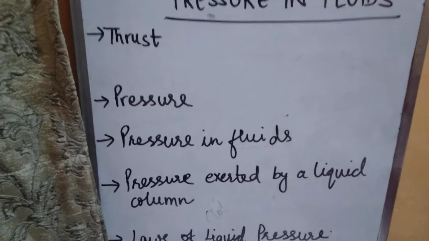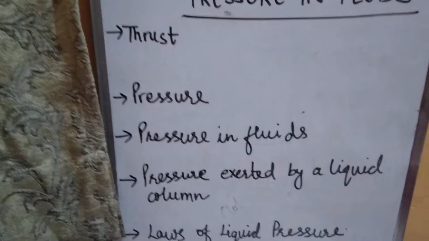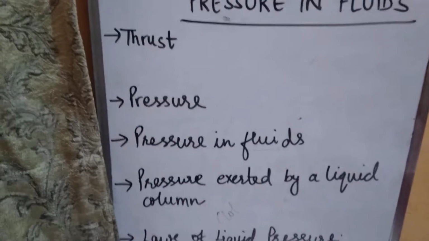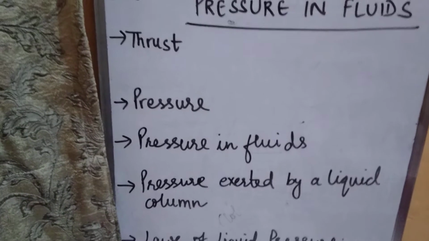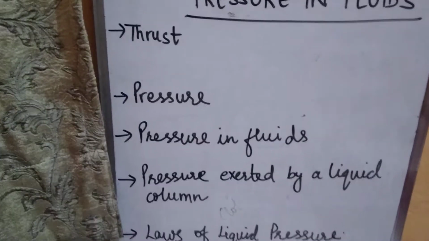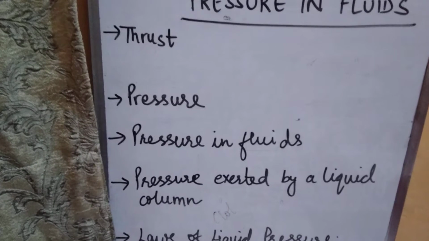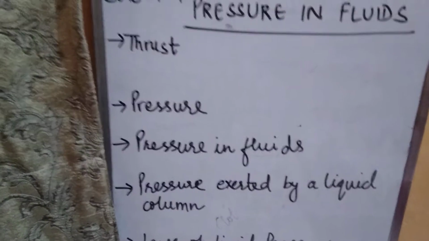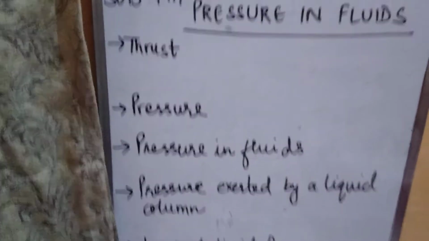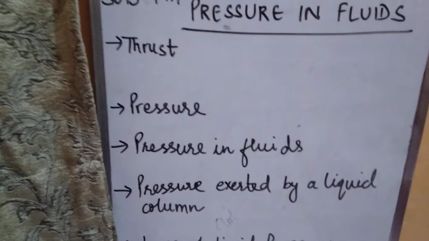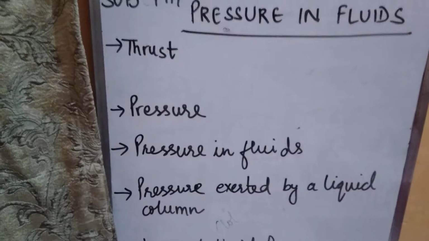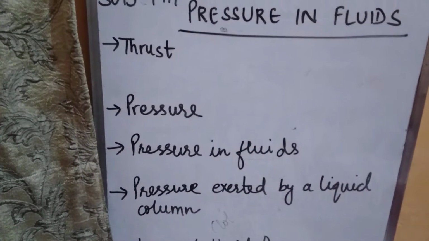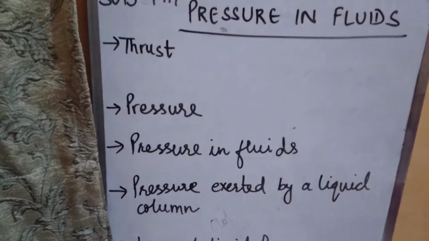Now coming to another topic, that is pressure. What is pressure, children? Till now, what you have studied about pressure: pressure is the force per unit area. What is the formula? Pressure is force by area. But since here we are dealing with thrust, we can change the definition. Pressure is the thrust per unit area of surface.